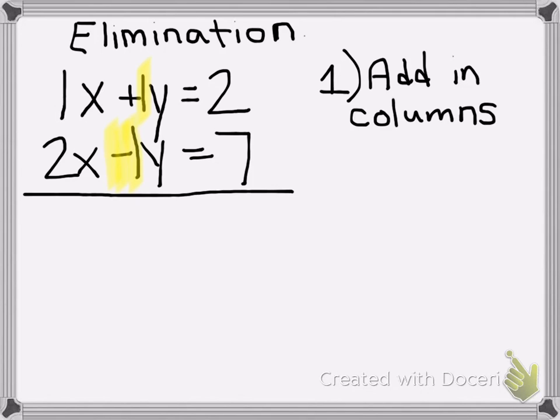And what that's going to do is it will eliminate the variable with the y's, because it has plus 1 and minus 1, and that cancels. So if we add in columns, first thing we'll add are the x's.